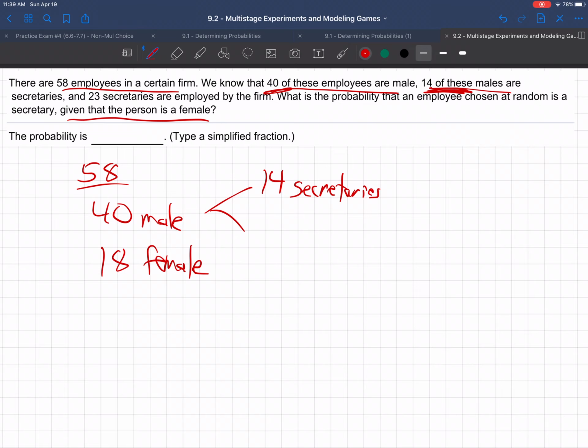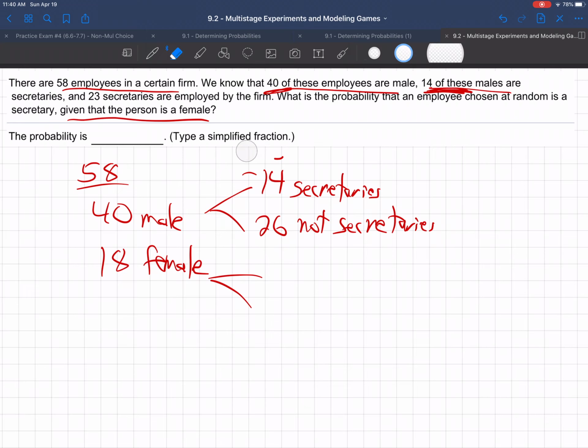So subtract, 40 minus 14, that would leave 26 who are not secretaries, of the males. And then down here for the females, get rid of that part right there.